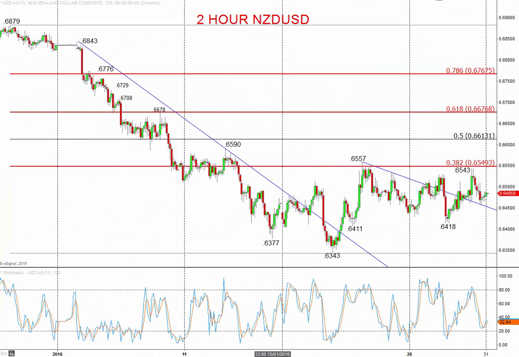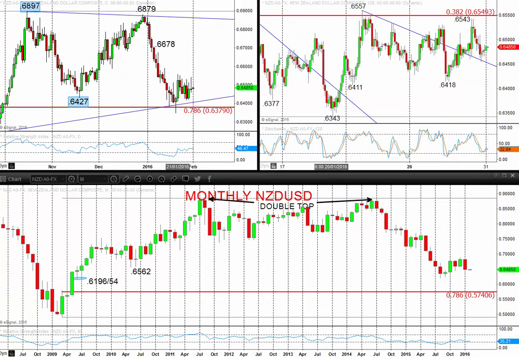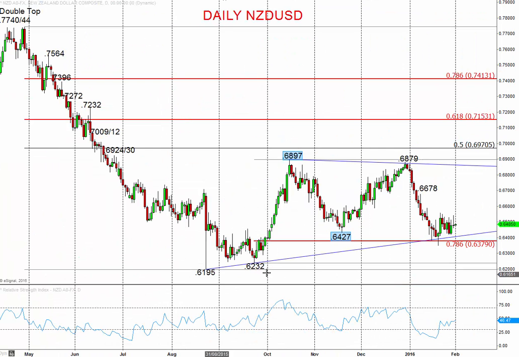And again, looking at the intraday chart, real risk for a push down to these supports at 64.18, 64.11 early in the week, and then looking for a more bearish theme back to the 63.43 low so far this year as we go through into early to mid-February, and below there to now challenge, if we go back to that daily chart, these lows from last year at 62.32 and 61.95 into mid-month.